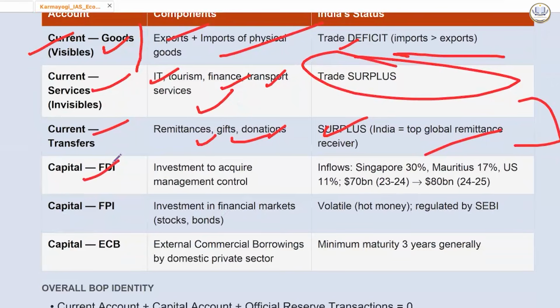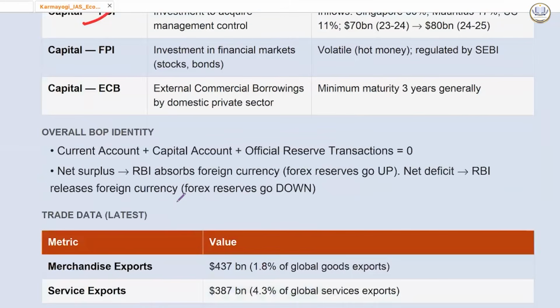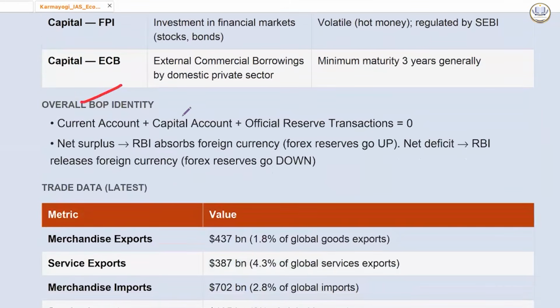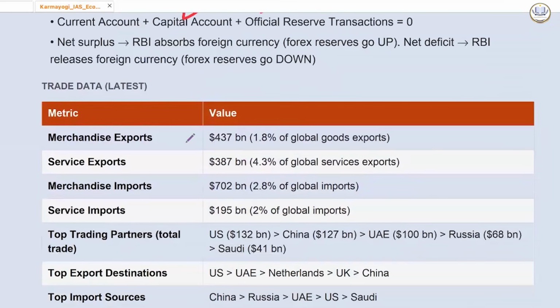Then we have FPI, that is foreign portfolio investment in financial markets like stocks and bonds. Volatile, and is also called hot money. It is regulated by SEBI. Then ECBs, external commercial borrowings by the domestic private sector. Maximum maturity is generally 3 years. Current account, capital account, official reserve transactions, all these things come under it.